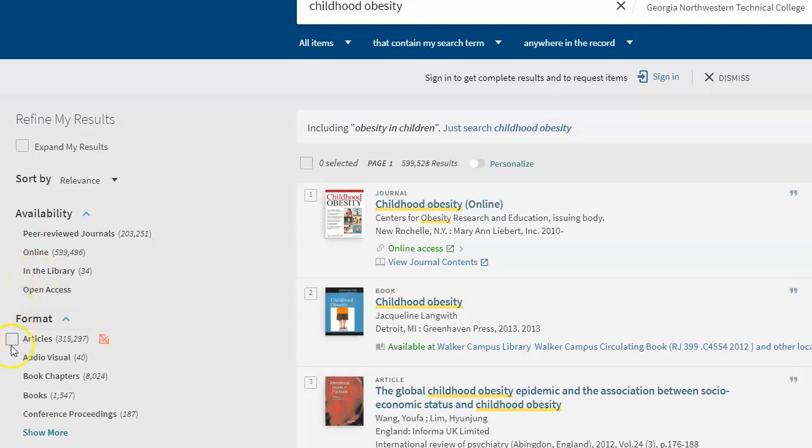But what I do want is I want to narrow down to articles. Again, I don't want book chapters. I don't want audio visuals. Although book chapters may provide some information, conference proceedings and so forth. So I'm just going to click. Notice if I hover right here next to it, it will give me a box, and I'm going to check that.